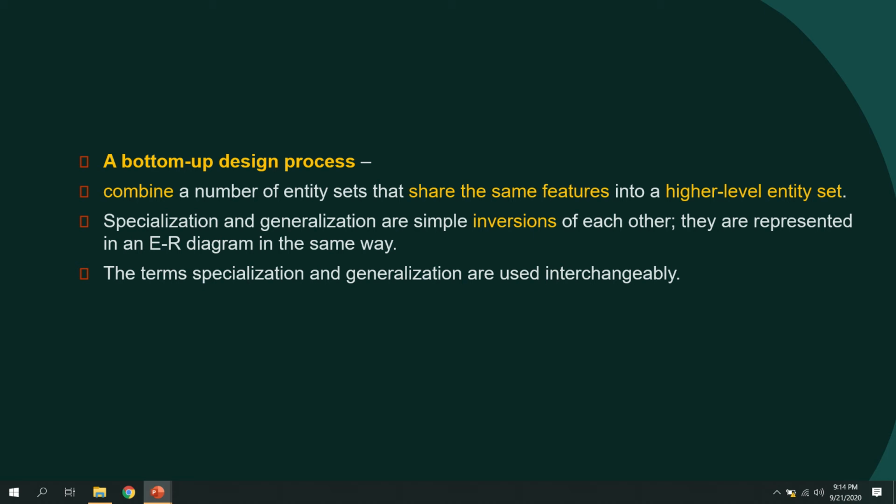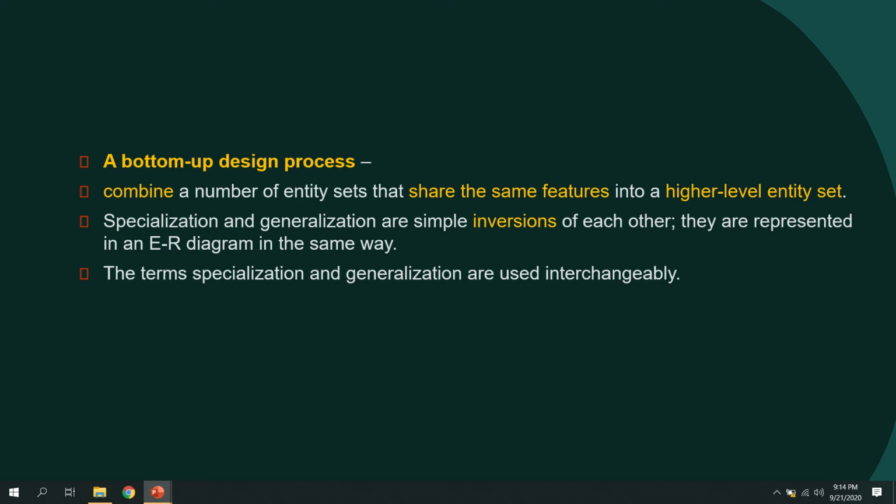That means we will have a higher level entity set, and based on some attribute, the entities in this higher level entity set may not be the same. So based on a certain attribute, we divide a higher level entity set into subsets.